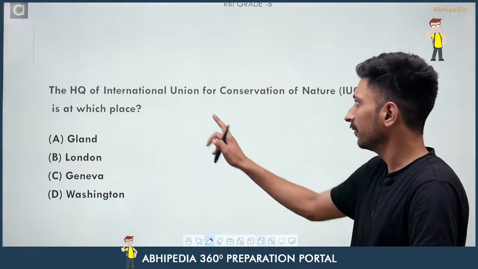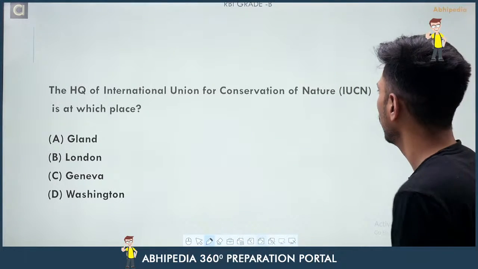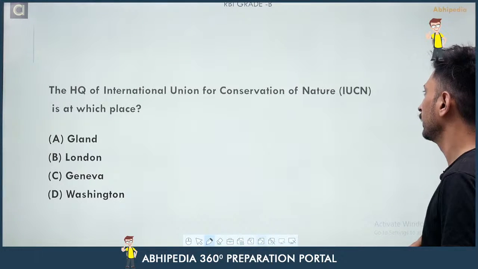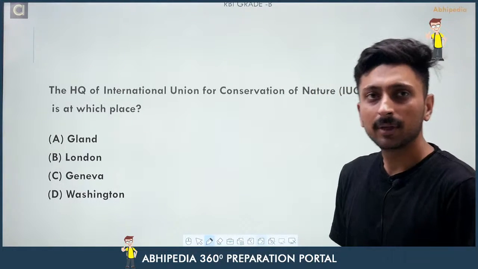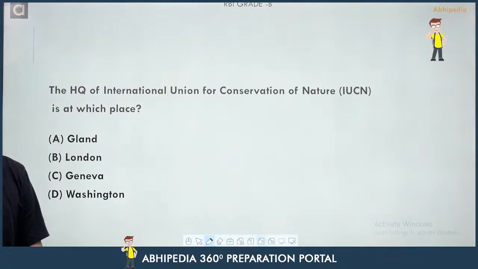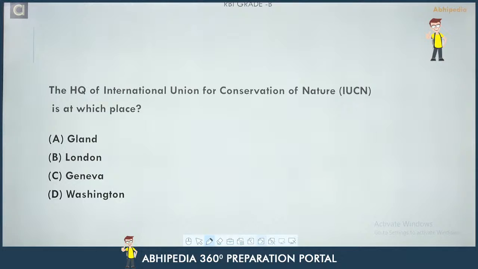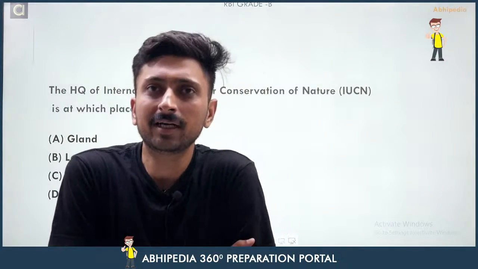The next question is: the headquarter of the International Union for Conservation of Nature, that is IUCN, is at which place? Either it is at Gland, or it is at London, or it is at Geneva or Washington. I'm waiting for your response.